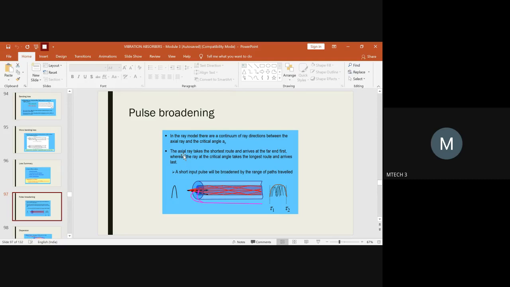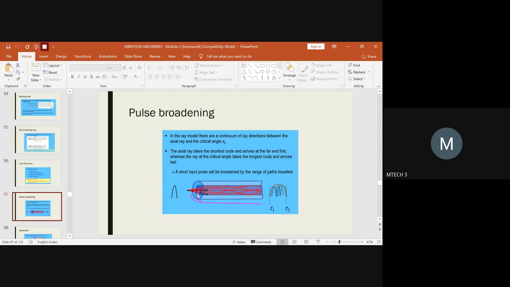The axial ray always takes the shortest route. That happens when the incident ray is lesser than the reflected ray. When it takes the shortest route, it arrives at the far end faster.